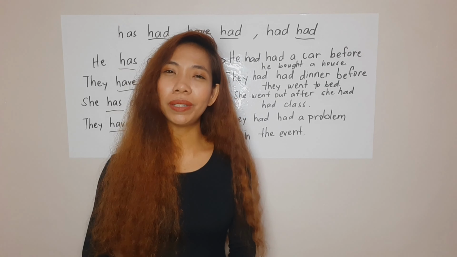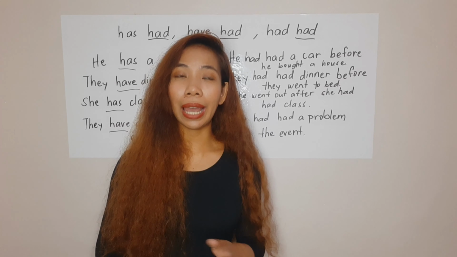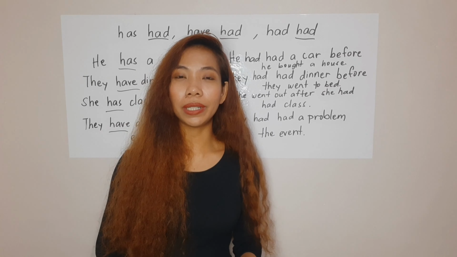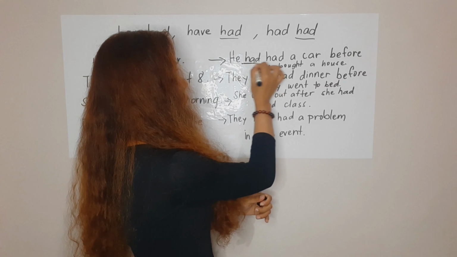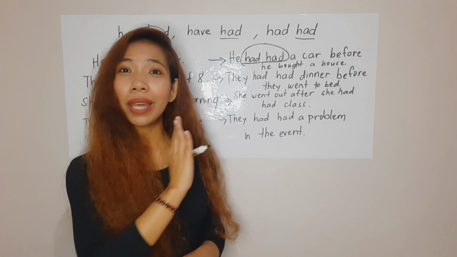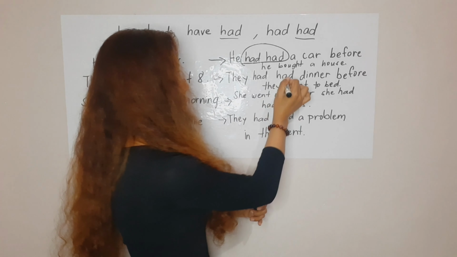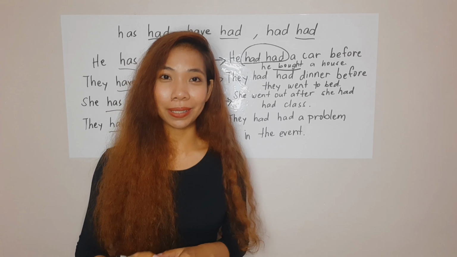We use the past perfect, or the had, if we want to say that someone had something first before having another one, or before an event also in the past. We have here had, that's in past perfect tense, and we have another verb in the sentence, bought, which is in past simple.